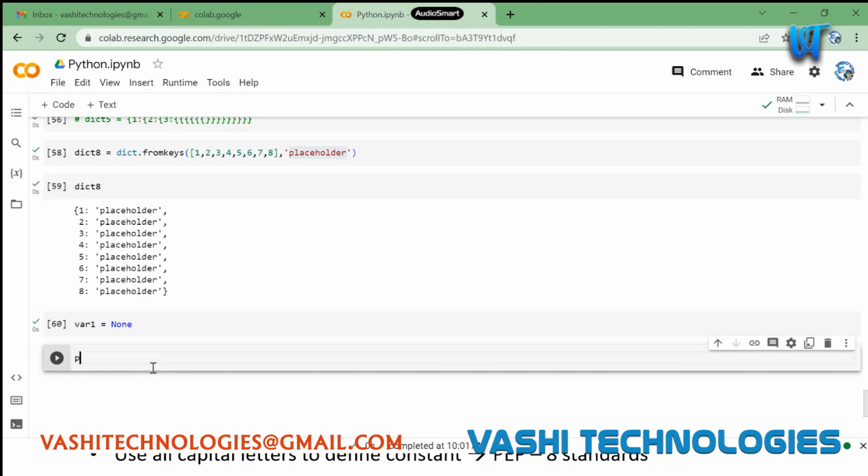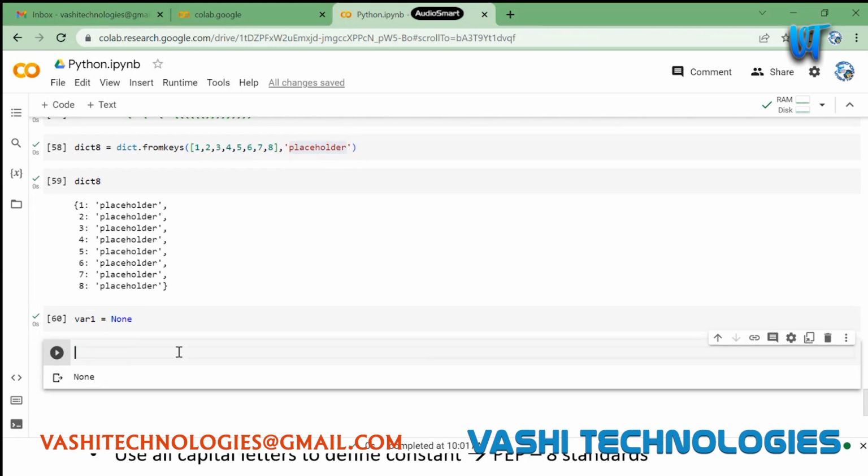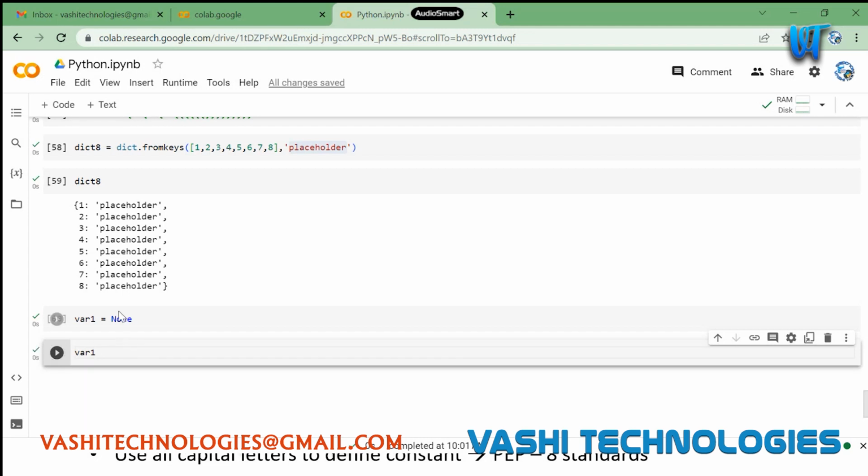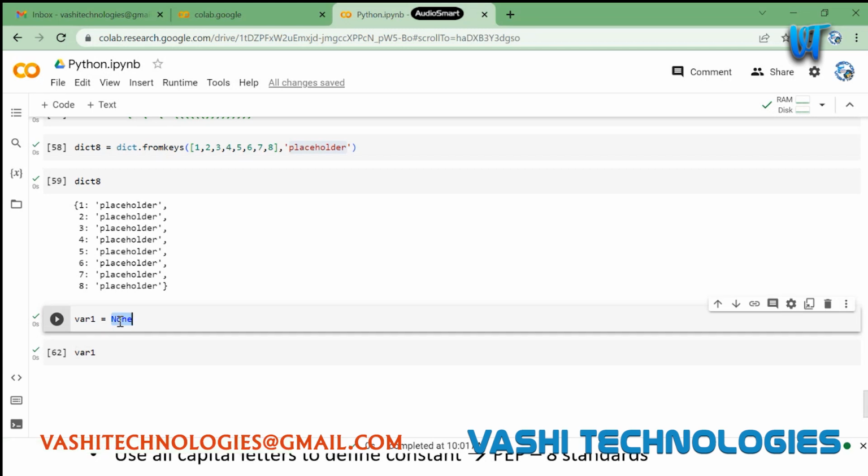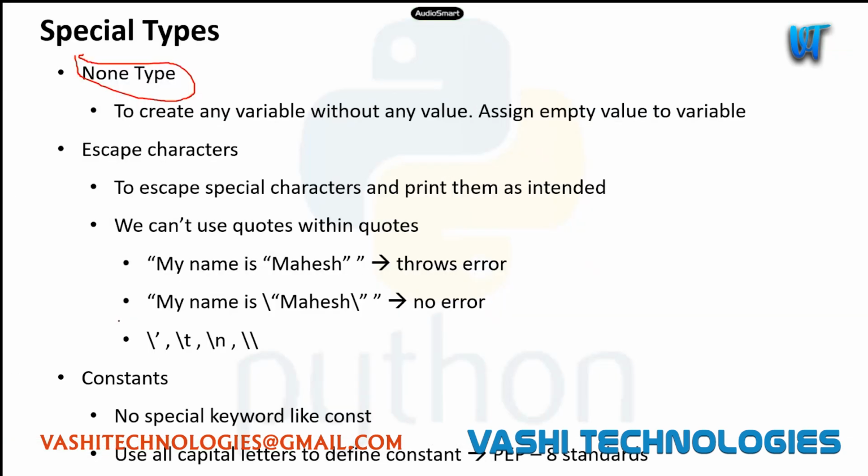If I try to print this, it will just print None as the value. And if I try to access var1 here, it will return nothing. The reason being this is just a placeholder. None assigns an empty value to the variable. That is one thing.